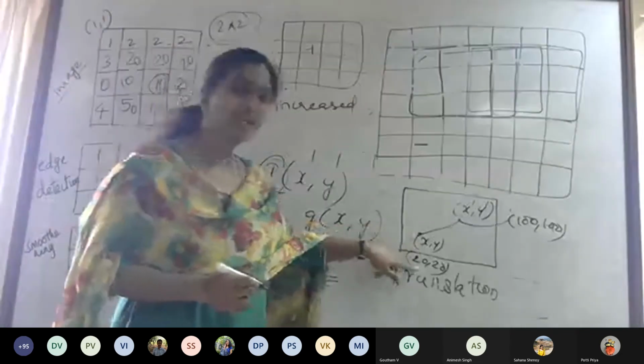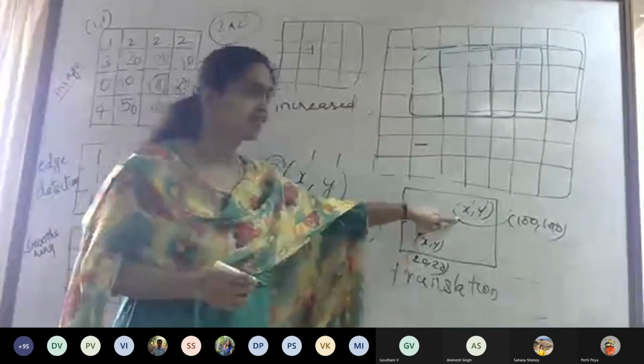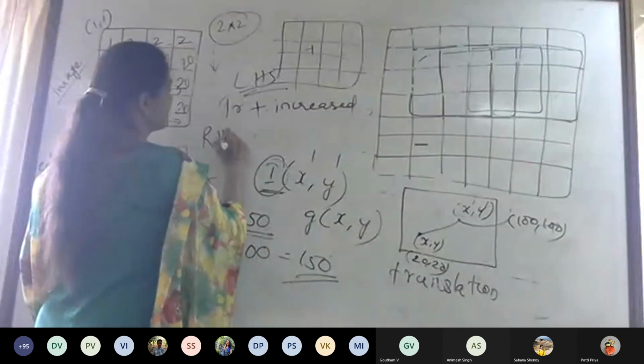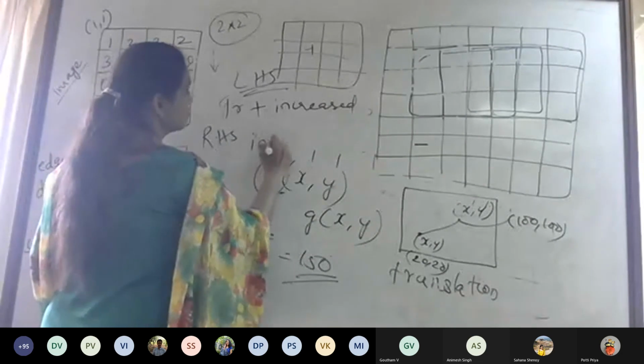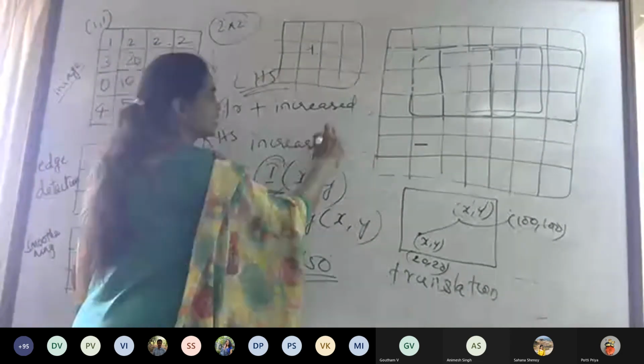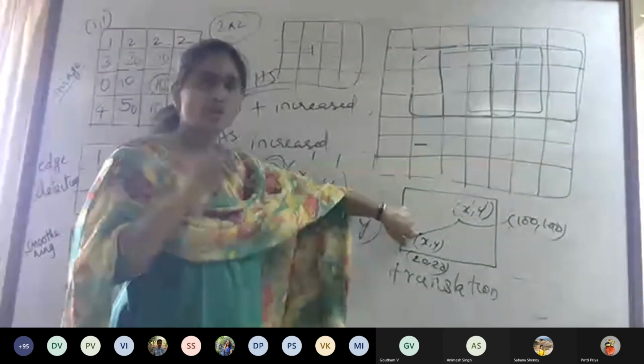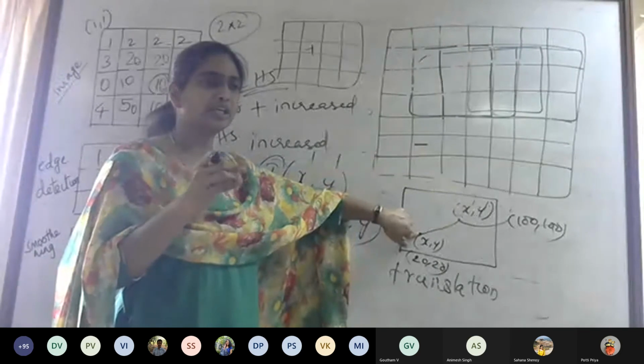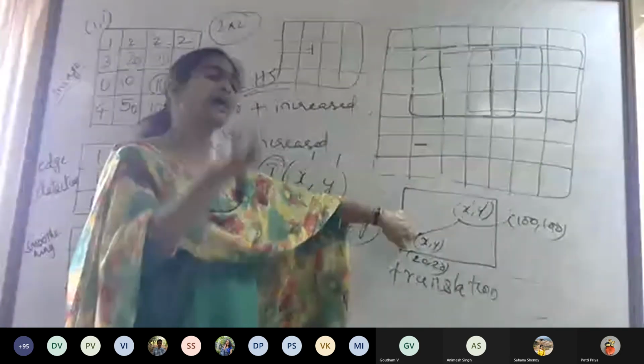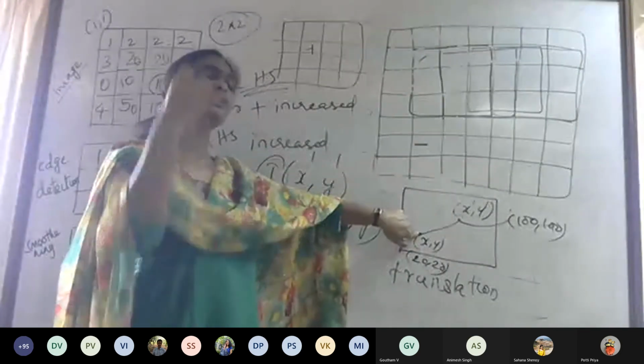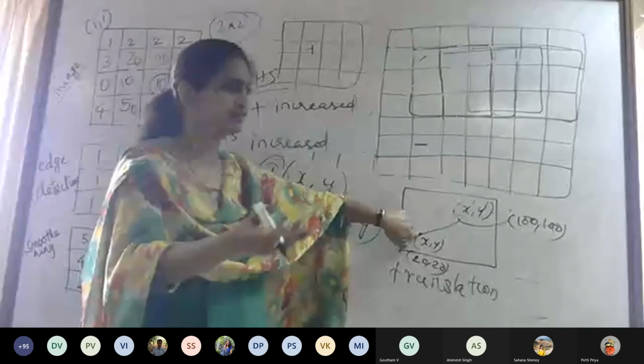On my right hand side, before performing translation, I am first increasing the intensity. When it was at 20 comma 20, in that location I have an intensity of 50. To that I add 100, it becomes 150.